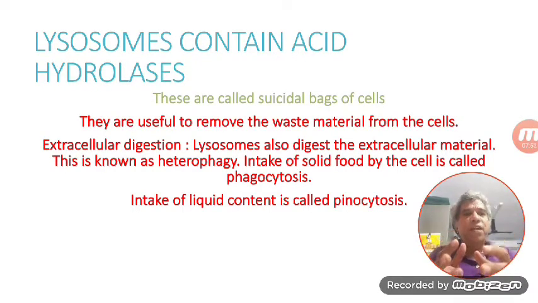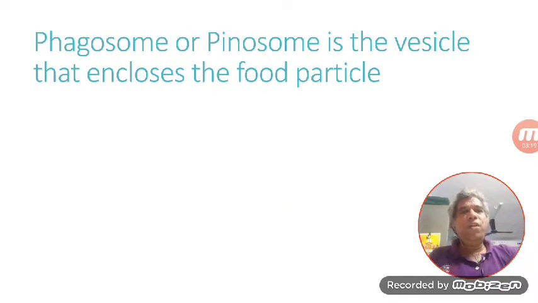Phagosome is the vesicle that contains the solid food material. Pinosome is the vesicle that encloses the liquid food material. Whether it is a phagosome or pinosome, both of these should get integrated, should get bound to the lysosome. We will see how the lysosome gets bound to the phagosome or pinosome in due course.